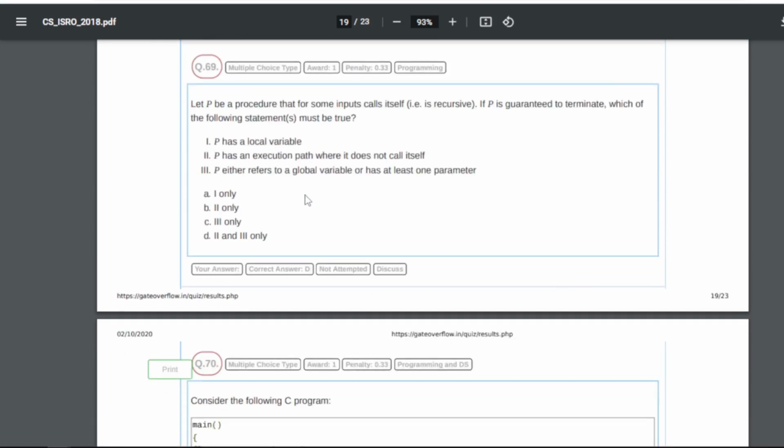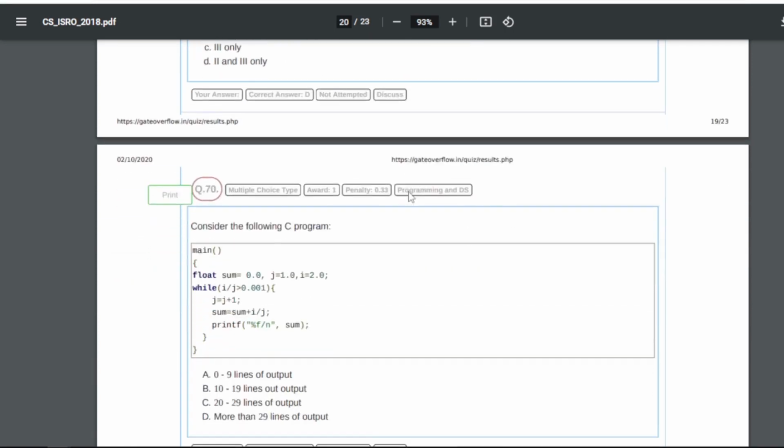69: let P be a procedure that for some input calls itself, that is recursive. If P is guaranteed to terminate, which of the following statements must be true? So for 69 our answer will be D, that is second and third only. Second is P has an execution path where it does not call itself. Third is P either refers to a global variable or has at least one parameter.